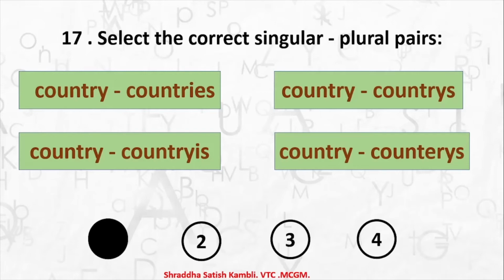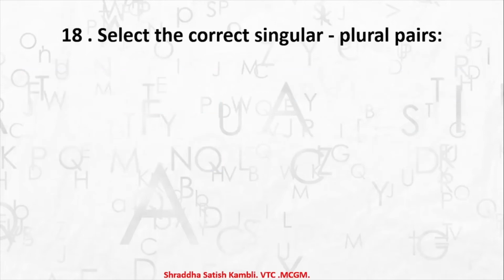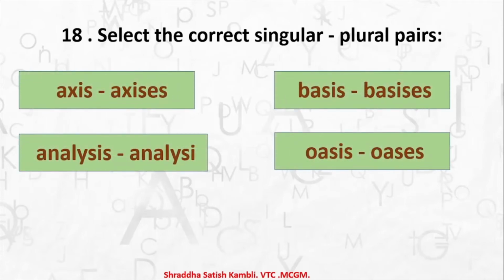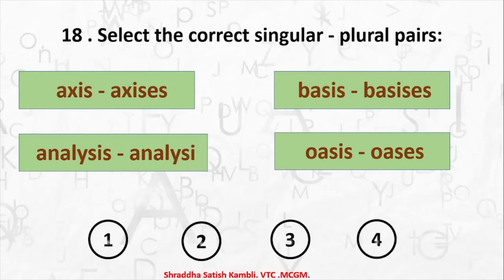Okay, coming to the next question, question number 18. Select the correct singular plural pairs. So let's see. We have axis, axes; basis, bases; analyst, analysi; and OSS, OSS. Which one could be the correct one according to you? We do not have to see the answer according to you, but we have to see which is the correct one. So it is the fourth one, OSS, OSS.